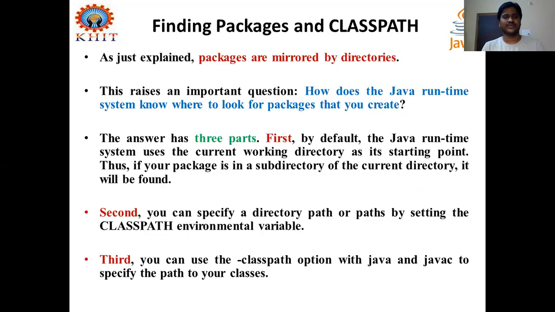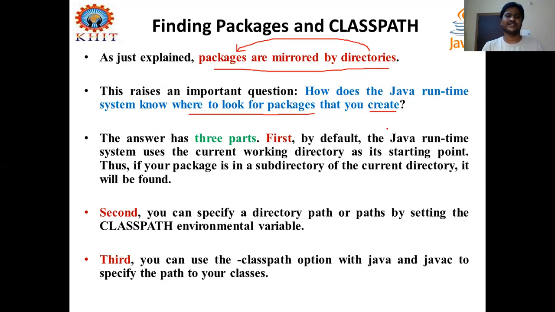Okay. Then coming to here, as we explained, the packages are mirrored by directories. As I told you, the directory name should match the package name, right? The packages are created by taking the support of the file system directories. Both are the same. From your computer terminology point of view, you can say it is a directory, whereas from our Java point of view, we call it a package. This raises an important question: how does the Java runtime system know where to look for packages that you create?